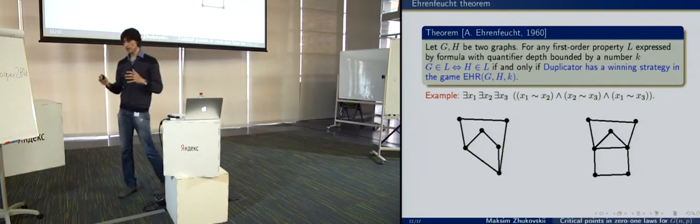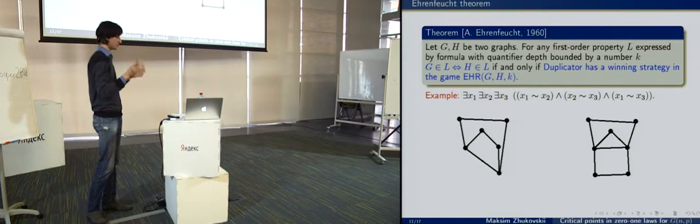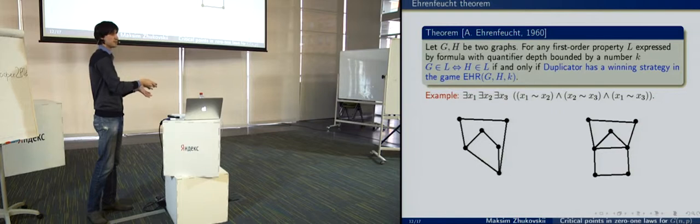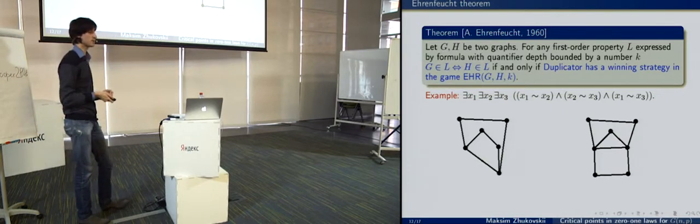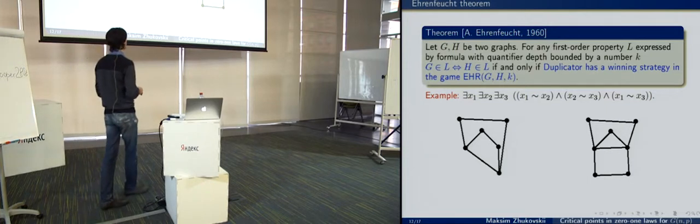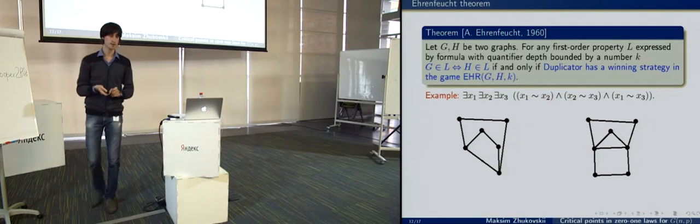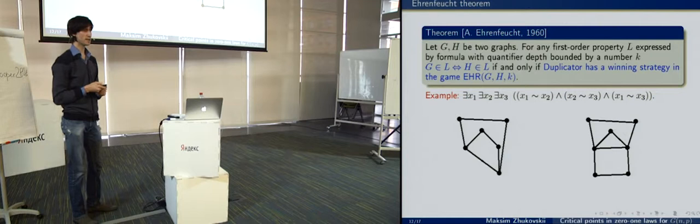So if we have some property and we know that its quantifier depth equals k, and we know that for the first graph, for graph G for example, this property holds, and for the second graph H this property doesn't hold, then the spoiler has a winning strategy in the game on these graphs with k rounds. For example, let us consider the property of containing a triangle.